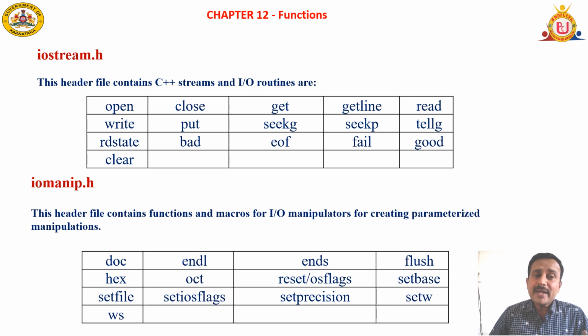So if I include iomanip.h, I can make use of endl, or if I want to set the width, the setw function is used, or other functions, or the flush option to clear the buffer content. To perform all these operations, we have to include the iomanip.h header file. If I include this header file, I can make use of all these functions.